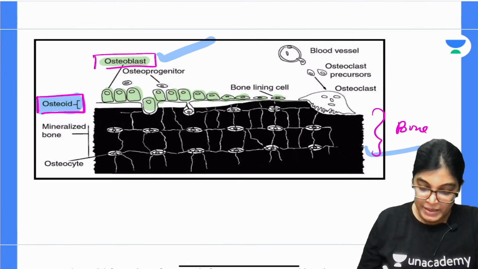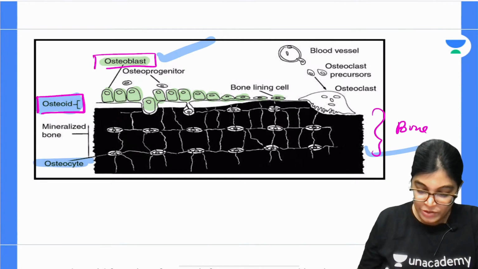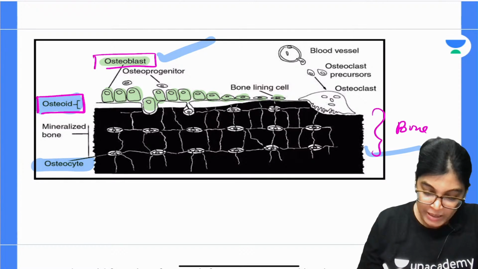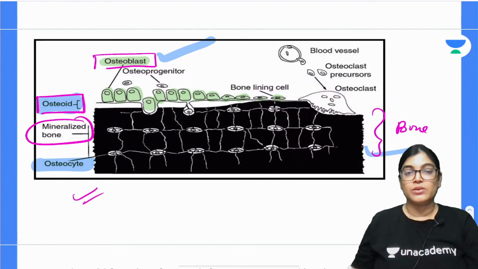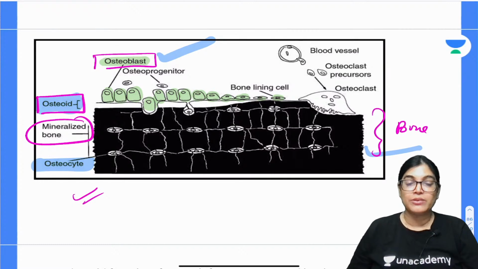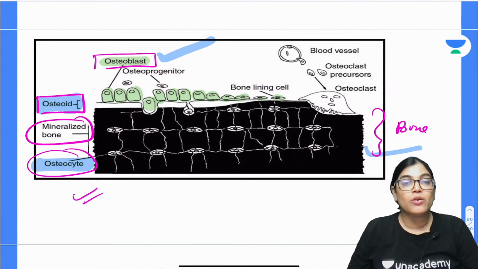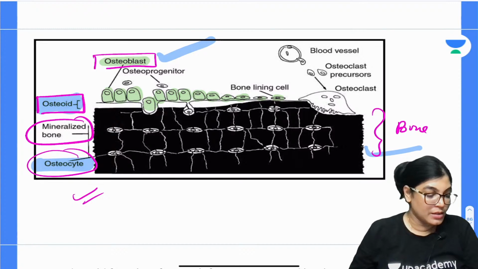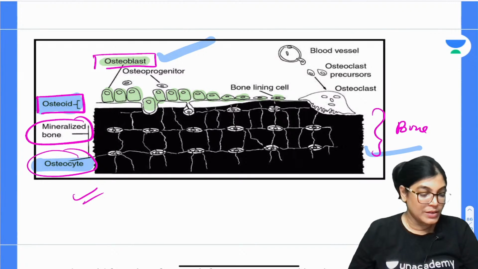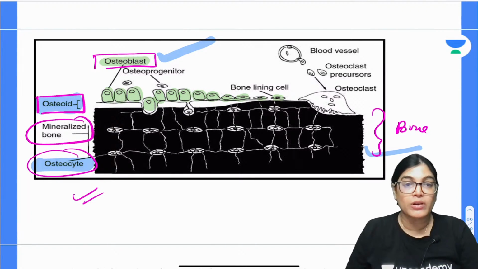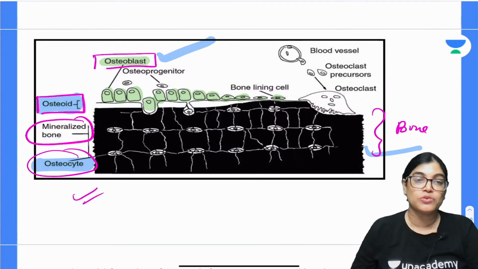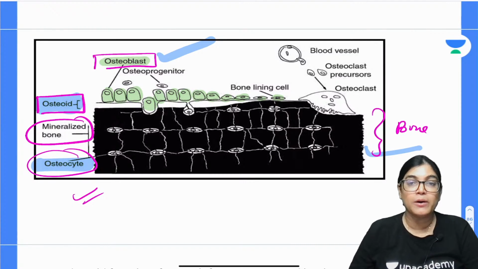When it becomes properly mineralized, mature osteoblasts are called osteocytes. So the exact location of this unmineralized organic matrix, the osteoid, will be lying in close association with osteoblast and the bone.